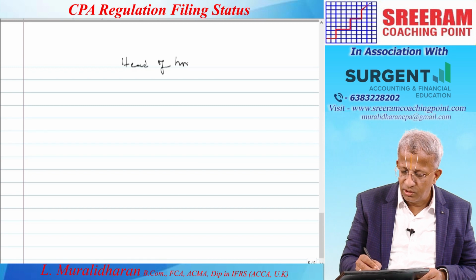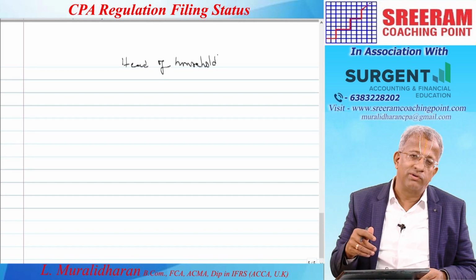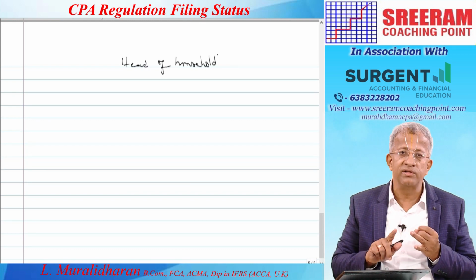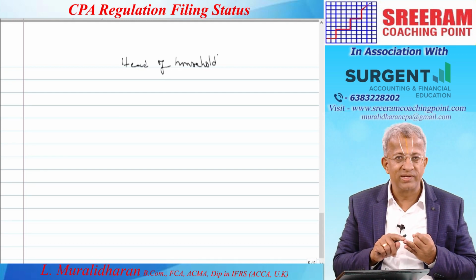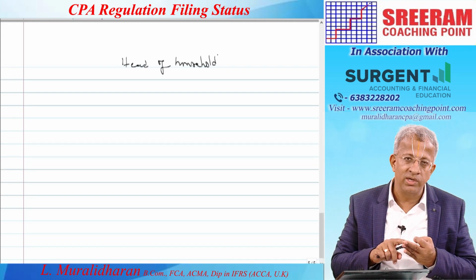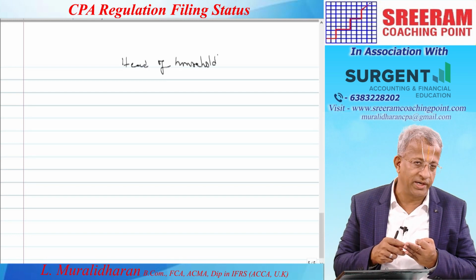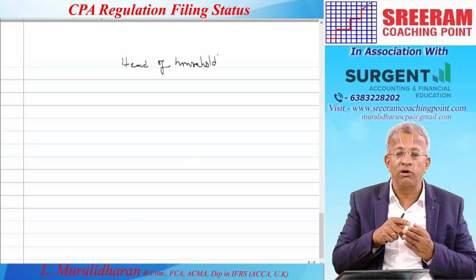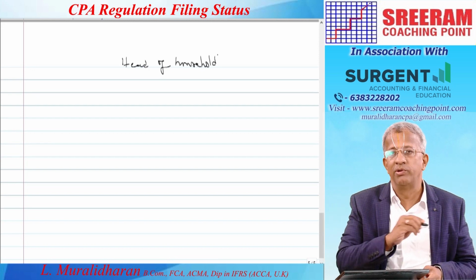Head of household. So, it is not our choice to take it up as head of household. For MFS we have a condition, for MFJ we have a condition. In both the cases, marriage should be persisting on the last day of the tax year. Qualified widow or widower, for which you have to have certain conditions to be satisfied, we will discuss that separately. For head of household also we have conditions, and those who are not satisfying any of these conditions will come under the single category, the default or residuary category.